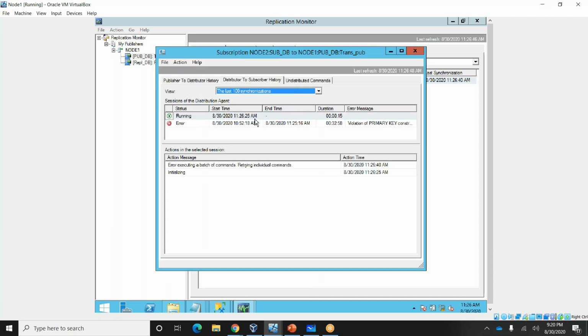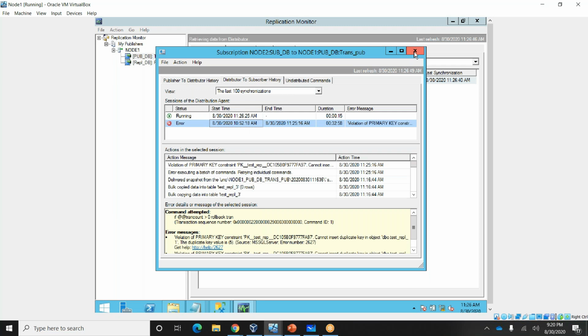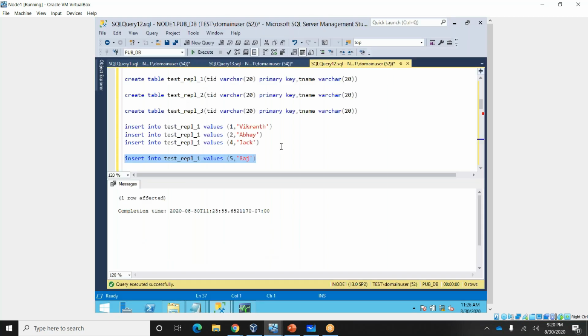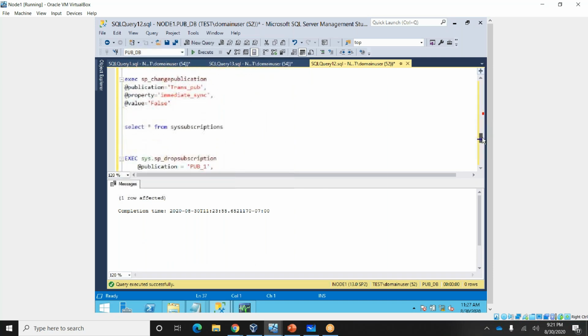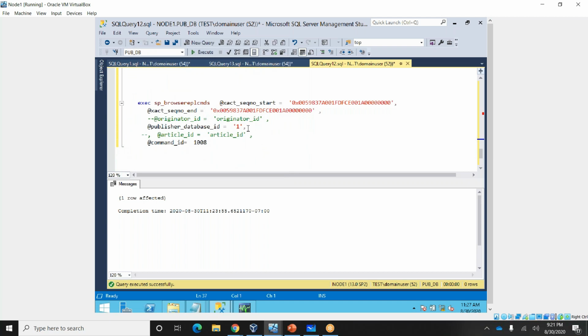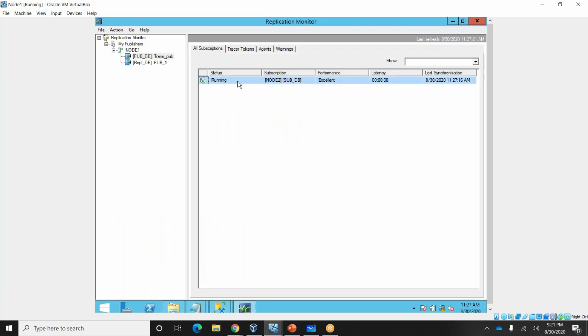I will show here how you can get the details. This is the stored procedure, sp_browsereplcmds. Using it we can find out exactly what transaction happened. The exact sequence number is there; the command is already failing.